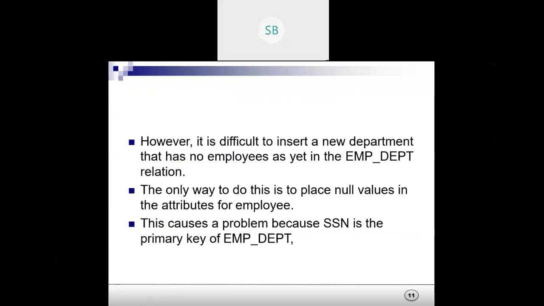Similarly, in the other case, it is difficult to insert a new department that has no employees yet. Suppose a department is there, but no employees are working in that department.